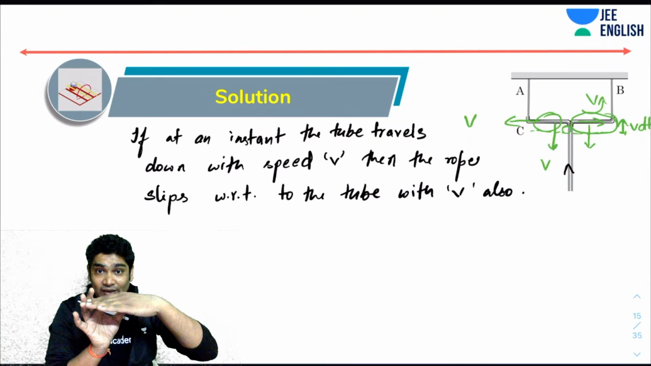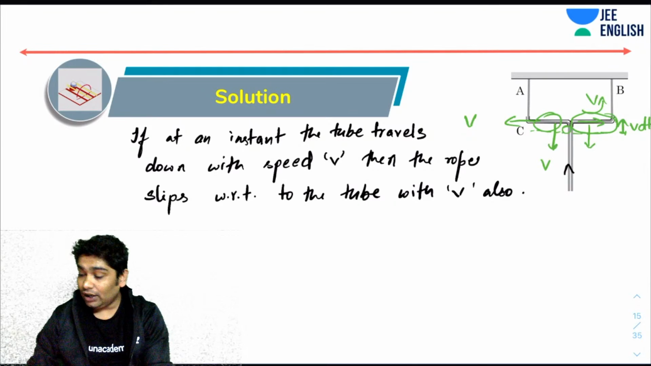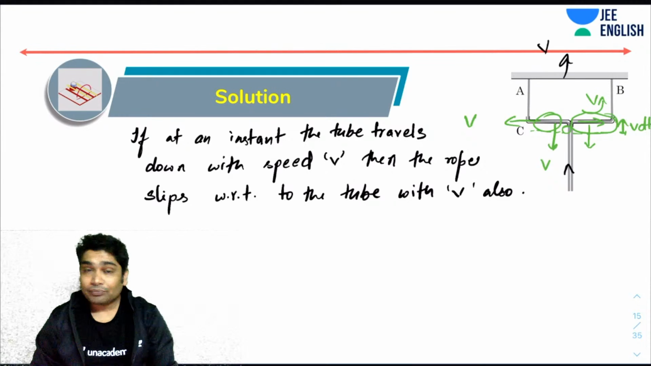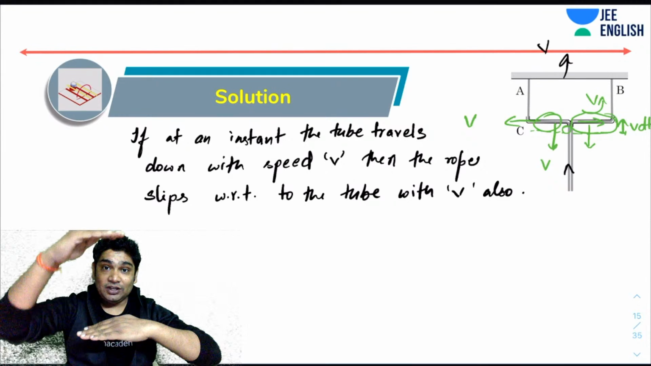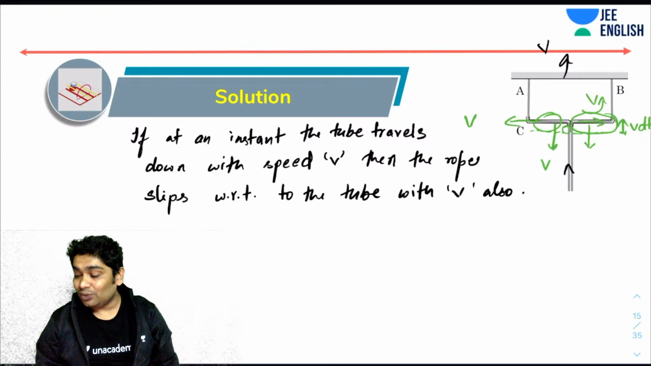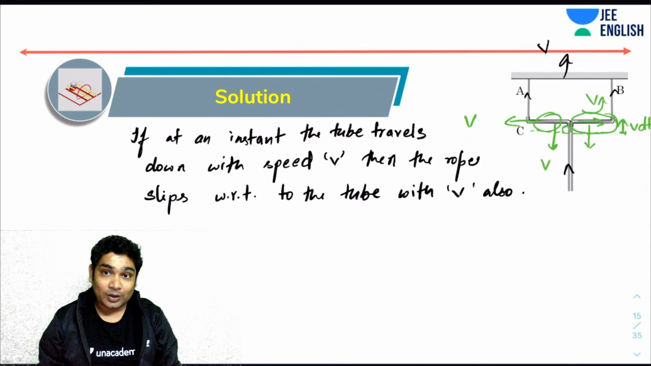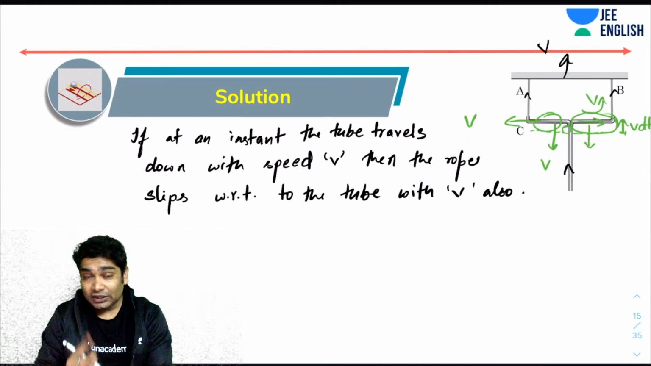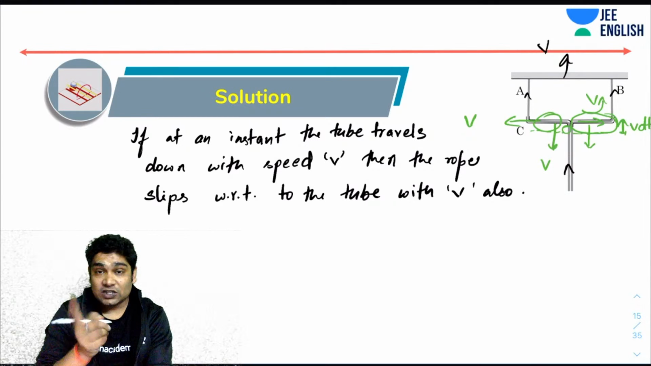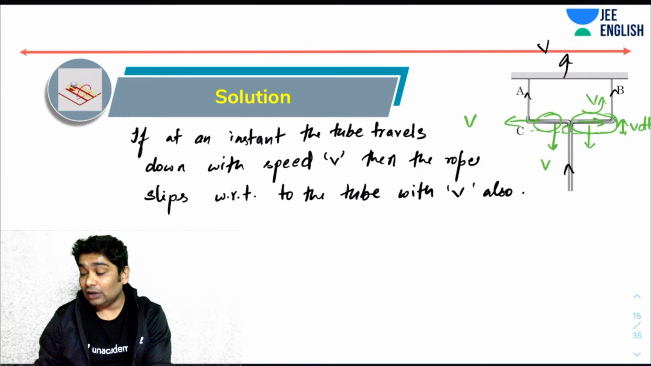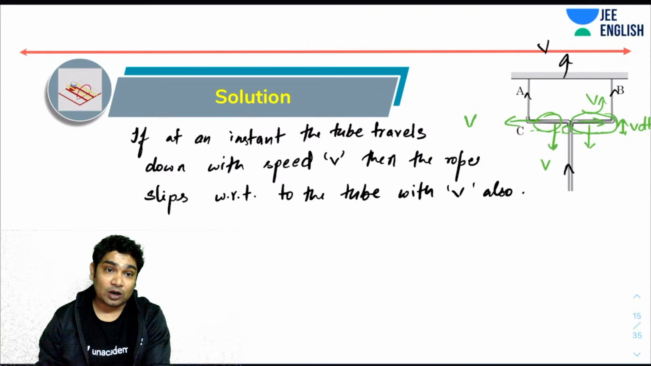If you're in the reference frame of the tube, the entire wall will go up by v. The wall will go up by v, so upwards these ropes will move by v. This rope would start sliding with v with respect to the tube. Okay, so I hope everybody can realize that. So I know the speed of the rope segment with respect to this, v. Now this tube itself is going down with v.